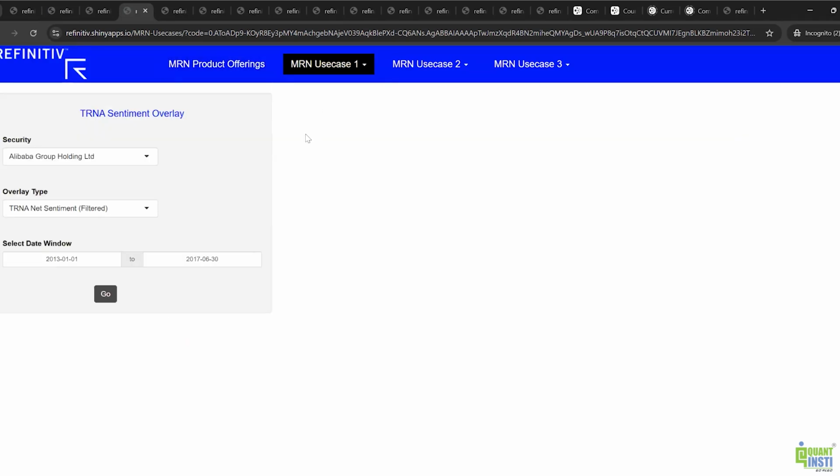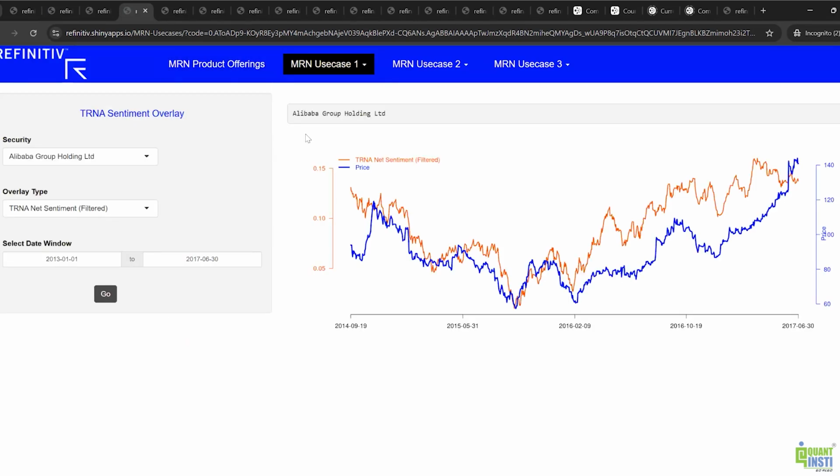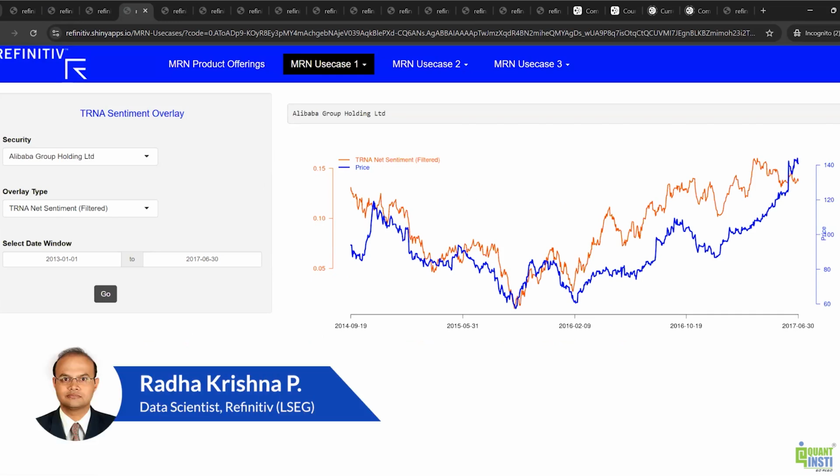So what we will do right now is look at a few use cases of how sentiment is being used in trading strategies. Our first use case that a lot of clients are using is as a price overlay. What you're seeing on my screen is the blue line, which is the price of Alibaba, and the orange line is the sentiment. When I say sentiment, this is some kind of summarized sentiment on a daily basis, because the sentiment data is high frequency data. So it's going to be summarized information.